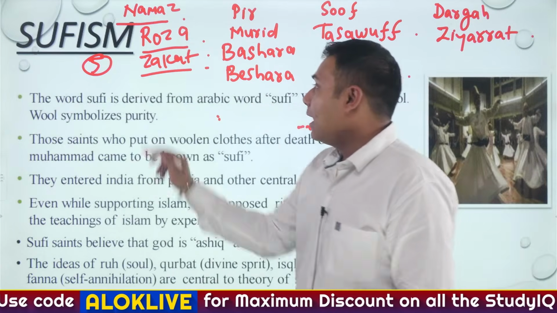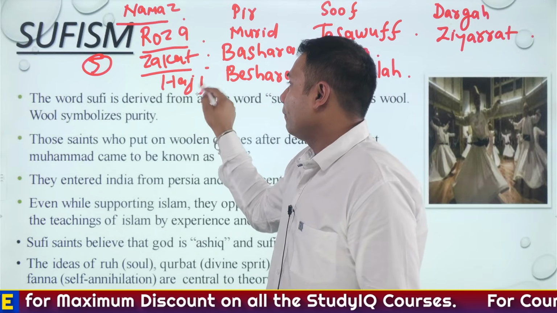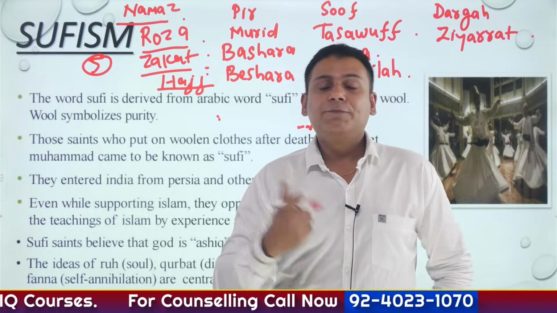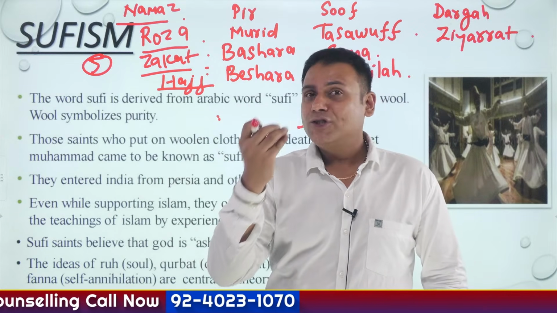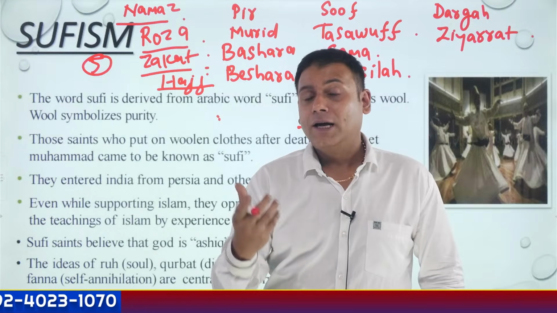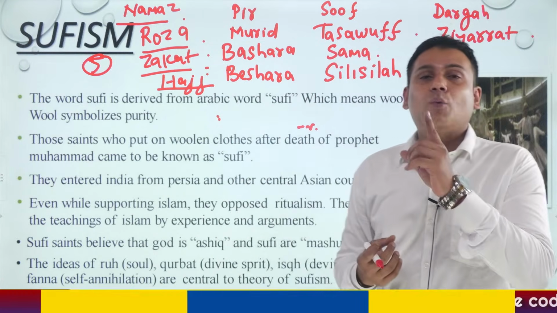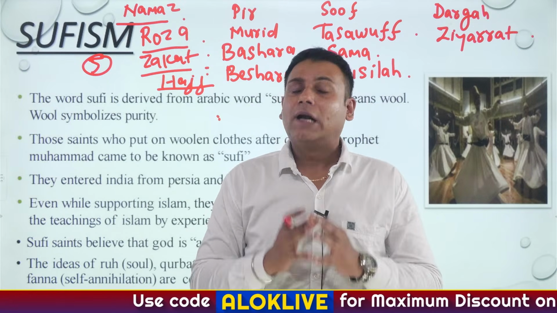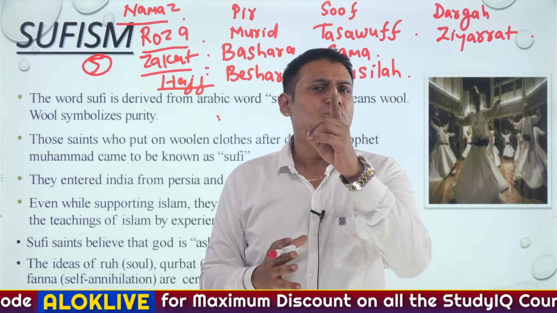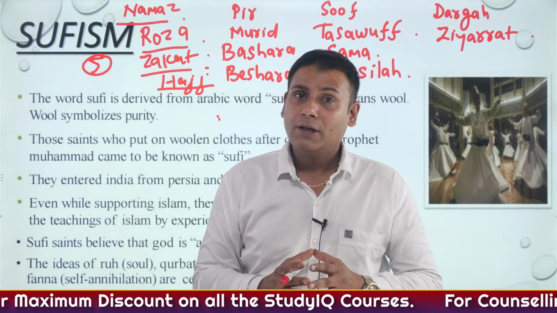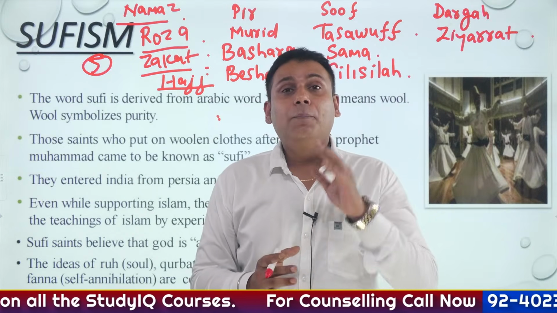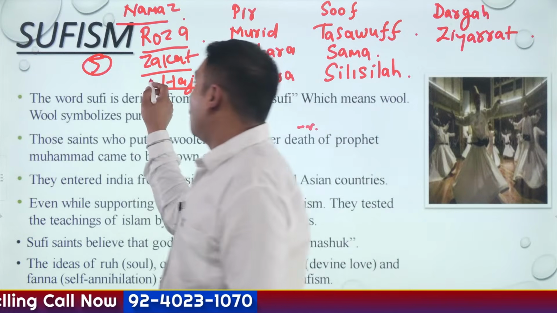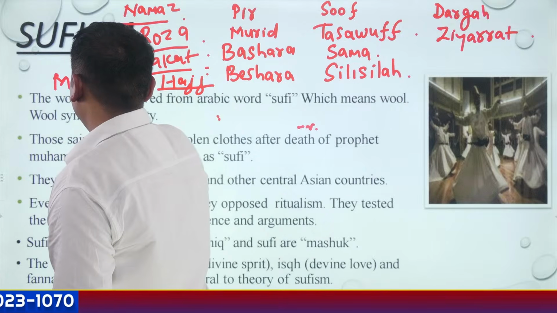Okay? And finally comes Hajj. Now, what is the meaning of the word Hajj here? Precisely speaking, moving from Makkah to Medina. At least once in a lifetime, a person should go for a Hajj. Like in Hinduism, we have a practice that at least once in a lifetime, a person should go for Char Dham Yatra, including the 12 Jyotirlings. Similarly, in Islam, there is a concept that at least once in a lifetime, a person should go to Hajj, that is from Makkah to Medina. And the person who has completed his Hajj pilgrimage is referred to as Mustati. So please remember this terminology.